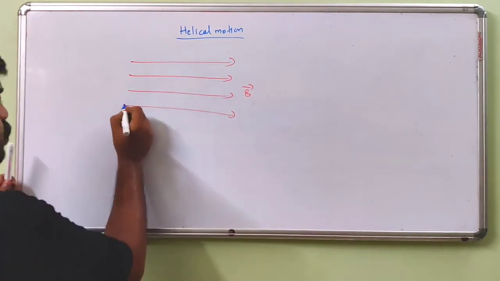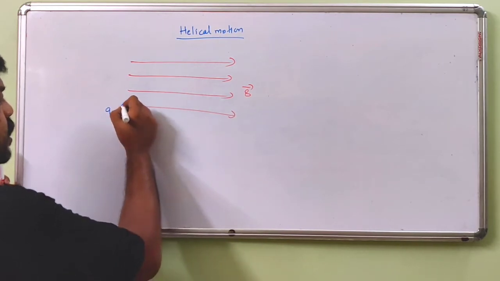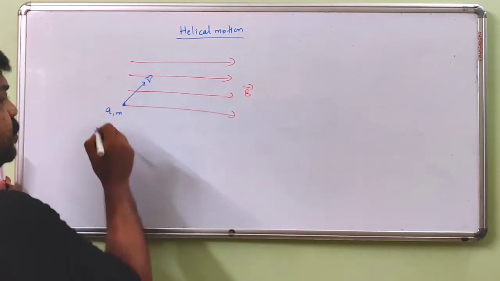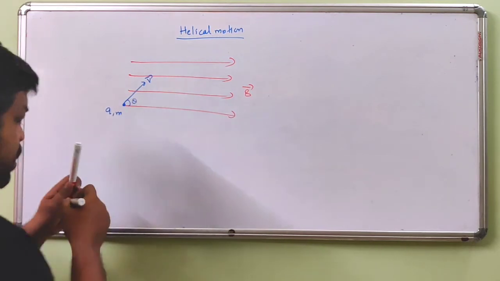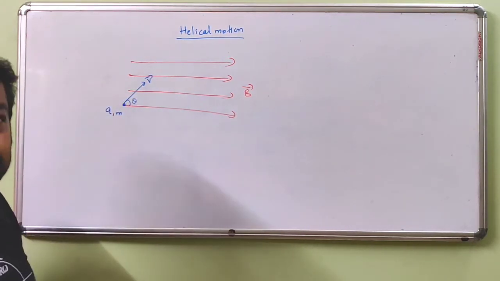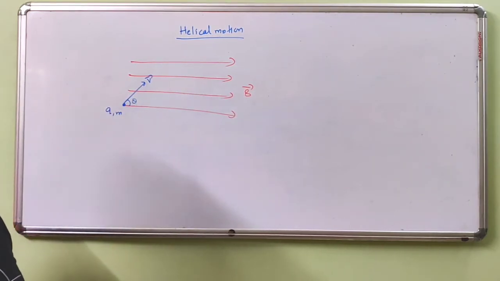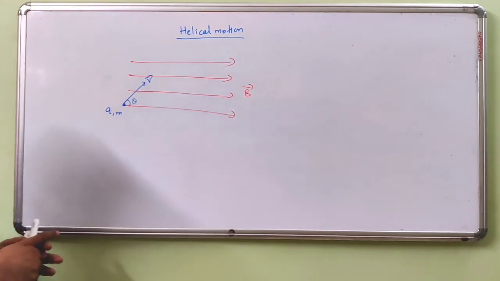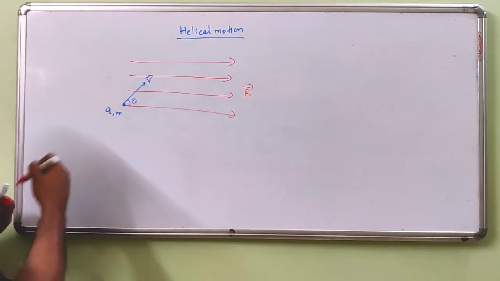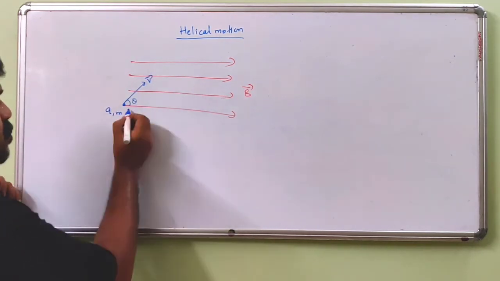Suppose you have a charged particle, charge q, mass m, projected with velocity v. Theta is the angle between v and B. Here, theta is not 0 degrees, not 180 degrees, and neither 90 degrees. It is some other, arbitrary angle. So now I can resolve this velocity, taking one component in the direction of the magnetic field.